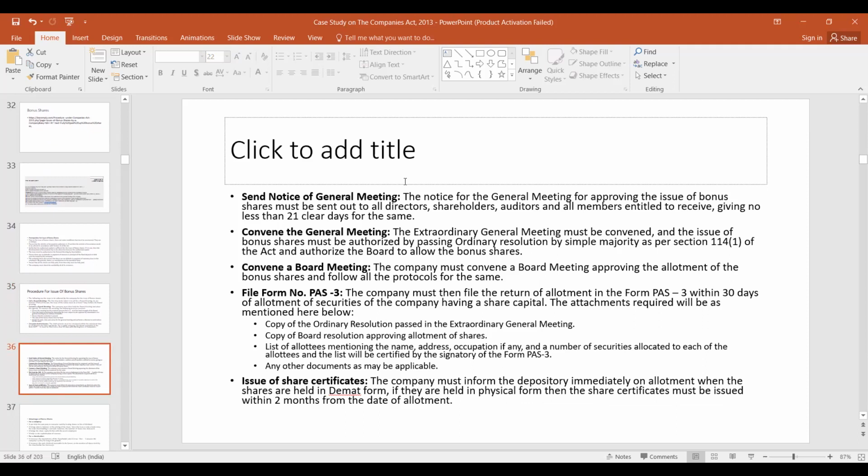Then you have to send the notice of general meeting. You have to convene the general meeting. You have to convene a board meeting. Then you have to file Form PAS-3 and issue share certificates. So these are some of the rules.